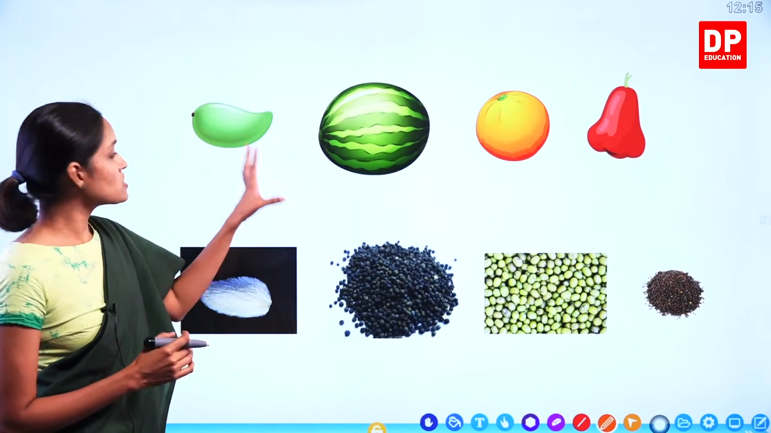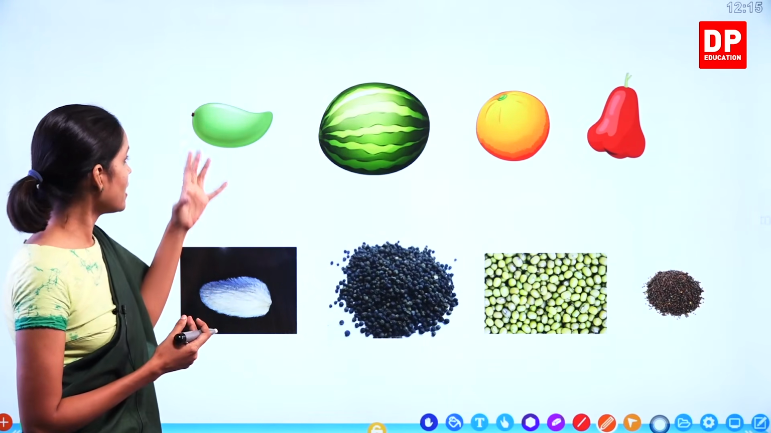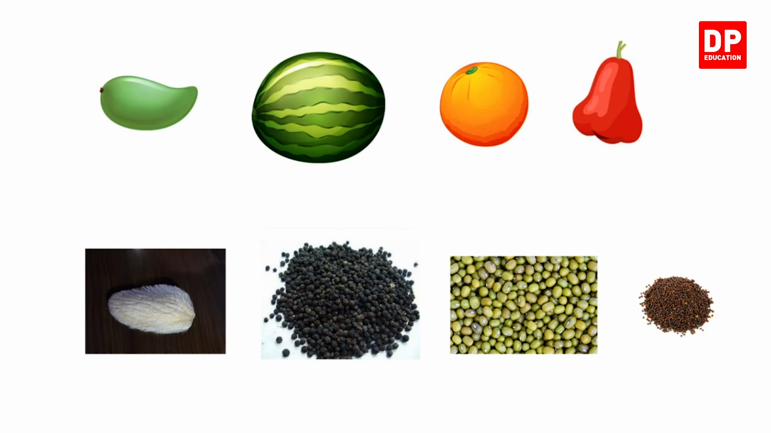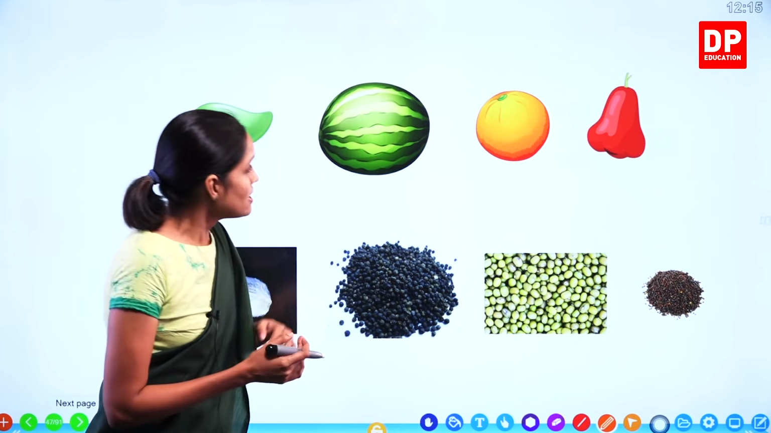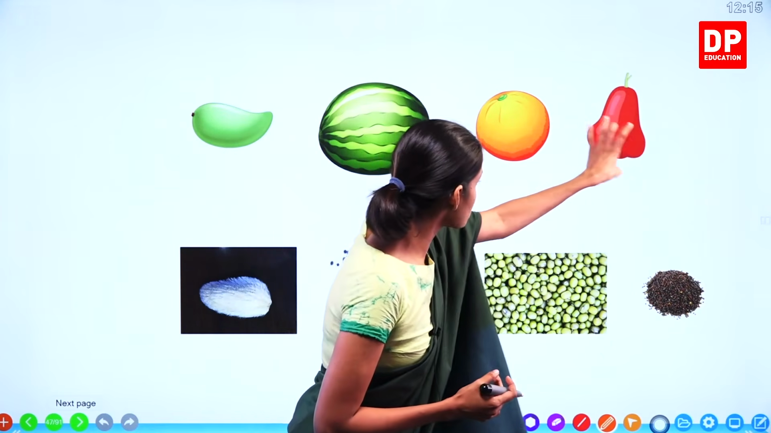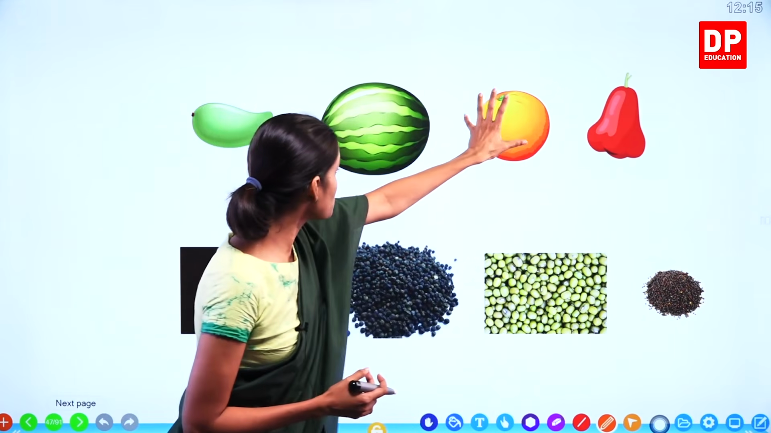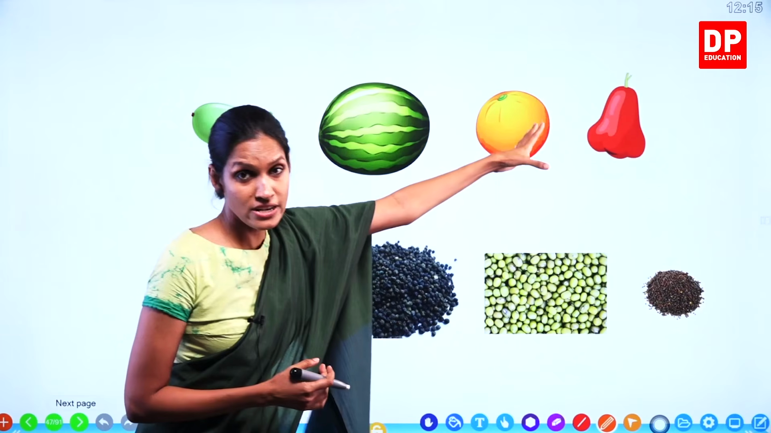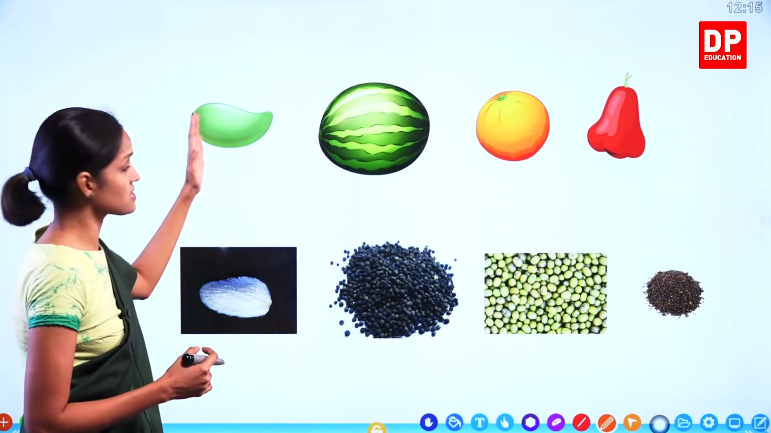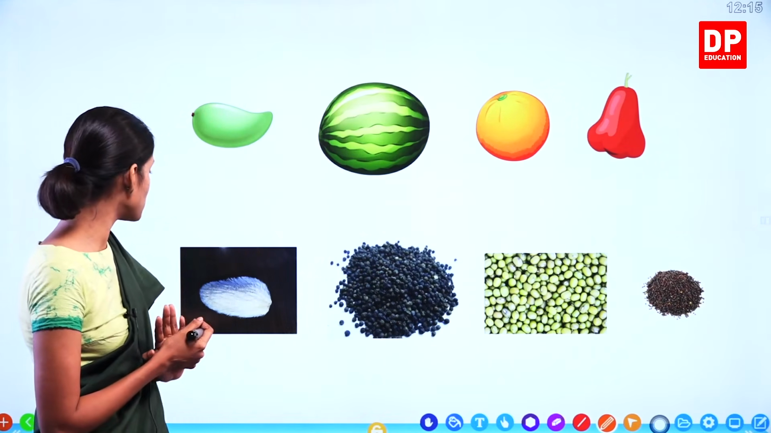Now we are moving to these fruits. Look at these. Mango, watermelon. Look at these different patterns present in the skin of this watermelon. Look at the shape of this rose apple. Okay, this is round, this is also round, that's a different shape. There are so many differences. Color-wise, they are different from each other.